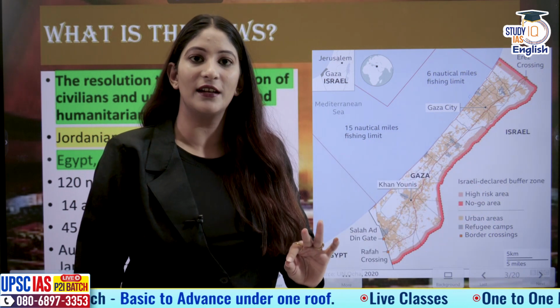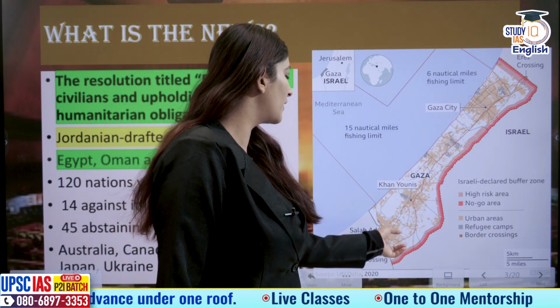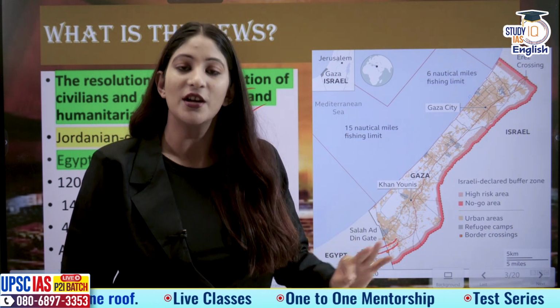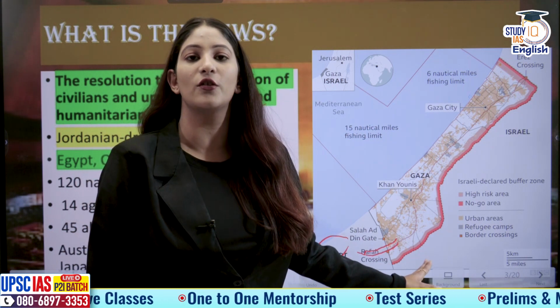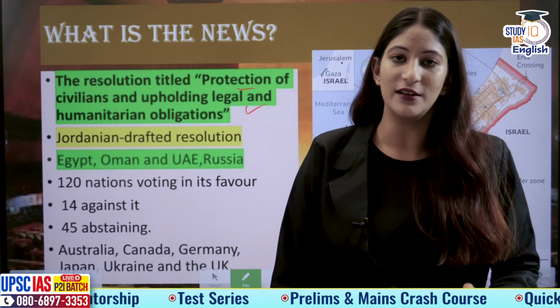Limited humanitarian aid in a small number of trucks is being provided through the Rafah crossing. Rafah crossing is a crossing through which the Gaza Strip shares a border with the Sinai Peninsula of Egypt. India has also sent humanitarian aid, so it is pretty perplexing, as an outsider, to understand why India is not in support of this particular resolution.